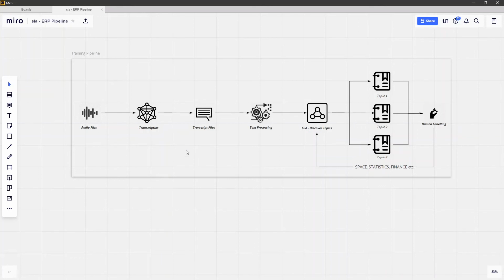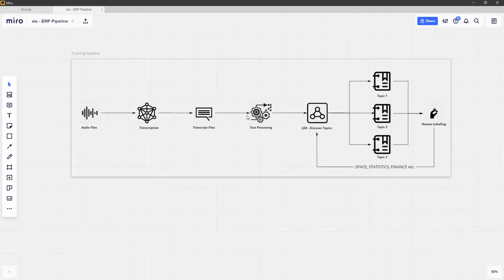We could also look at customizing the text processing to pick up on words that are very specific to the use case in hand. And the front part of the left-hand side of the pipeline could also be used for, say, Lotus Notes. Instead of processing from audio files, we could process from a Lotus Notes database, and our journey from the transcript file towards the right-hand side will remain more or less same, or could remain same.